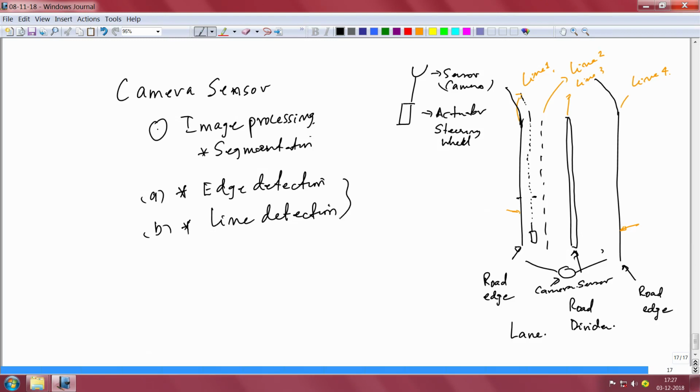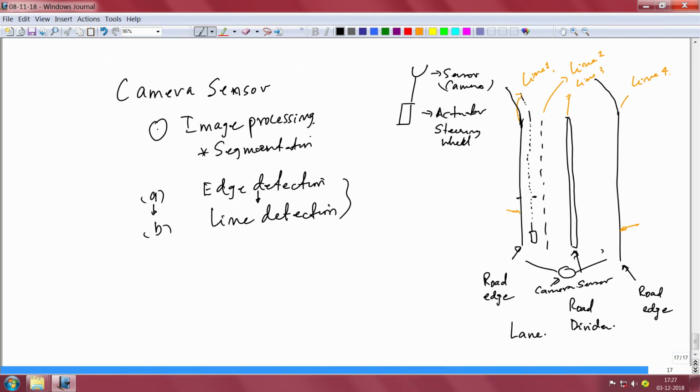A has to be done first, then you follow it up with B, A leading to B, edge detection leading to line detection, and then you will get this line perfectly in order. Now, I have motivated you well enough.